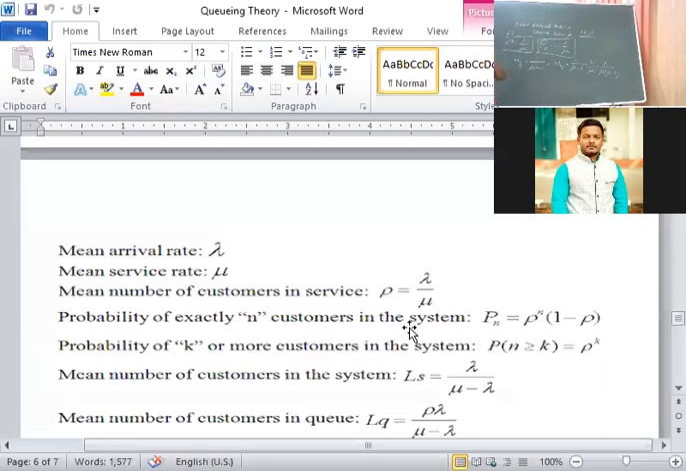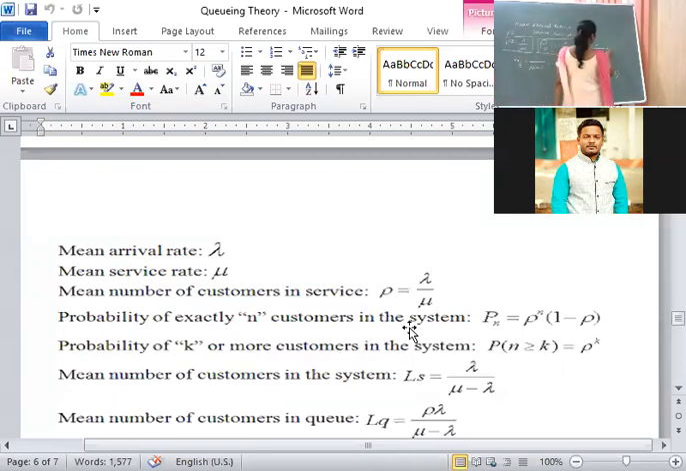Clear? Okay. The next one we will see: average number of customers in the system. That is represented by LS, length of the system. Average number of customers in the system, that is LS. The formula is lambda upon mu minus lambda. Here, the customer waiting time in the system is 1 upon mu minus lambda. Here, length, average number of customers waiting in the system, is lambda upon mu minus lambda.